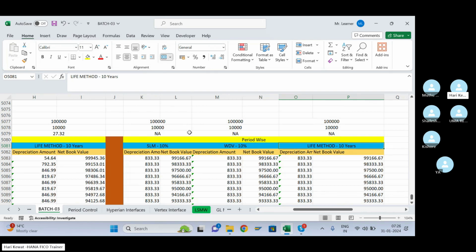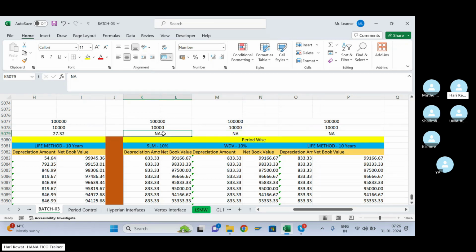Now observe very carefully. This is your acquisition value. How does the SLM method calculate the depreciation? This acquisition value multiplied by rate, so it became 10,000. Here also acquisition value multiplied by rate, it became 10,000. Here acquisition value divided by number of life years is equal to your annual depreciation. Now, day wise depreciation is not applicable in period wise. In period wise, per day depreciation calculation is not required.